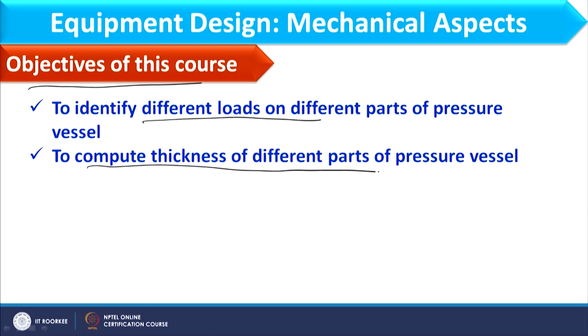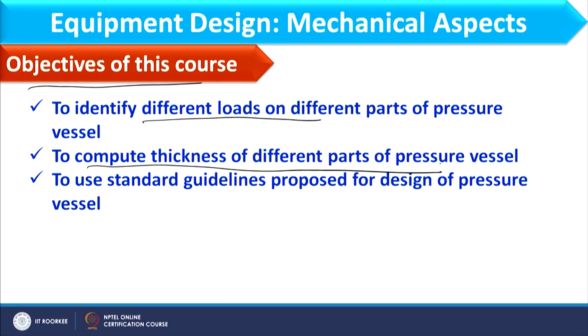I need to consider those loads, because according to them we provide the thickness of the metal sheet. Then we have to calculate the thickness of different parts of the pressure vessel, and for that purpose we will use the standard guidelines available in the code.